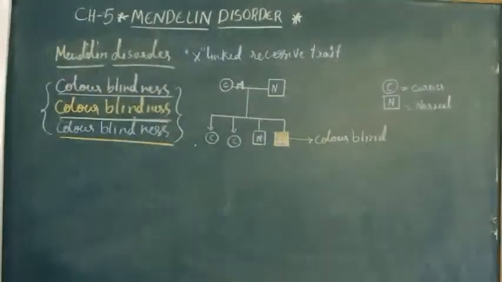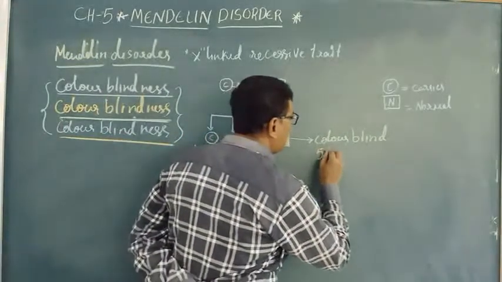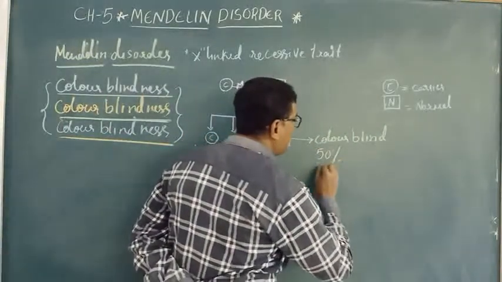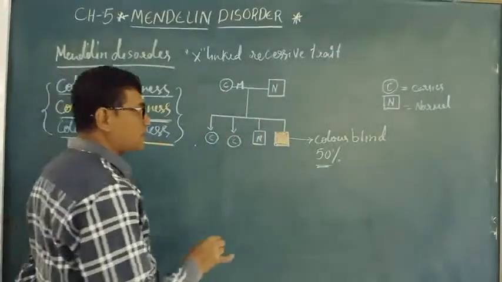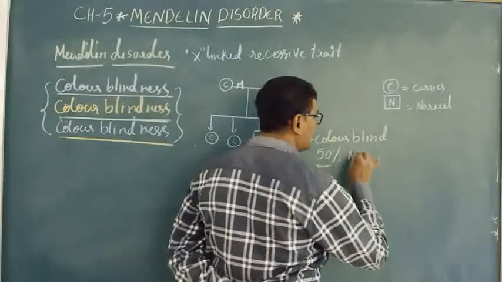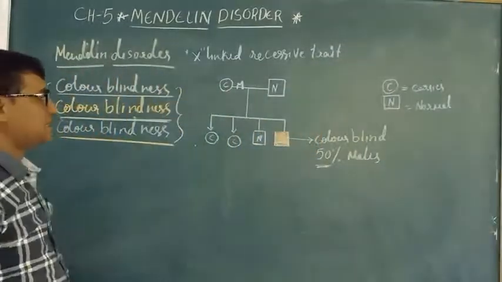That is, 50% of the persons who are born, generally males, can be colorblind if the mother is a carrier.